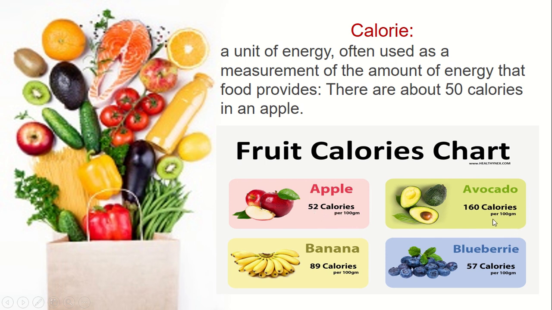Then per 100 gram avocado, we can get 160 calories. Then per 100 gram banana, we can get 89 calories. And per 100 gram blueberry, we get 57 calories. So this calorie, the unit of energy.